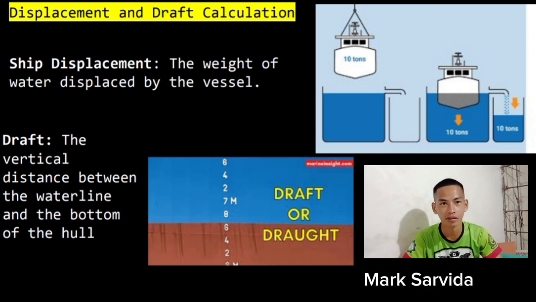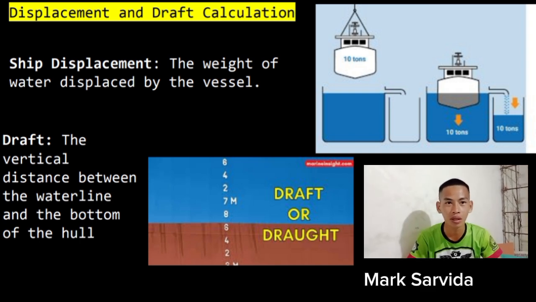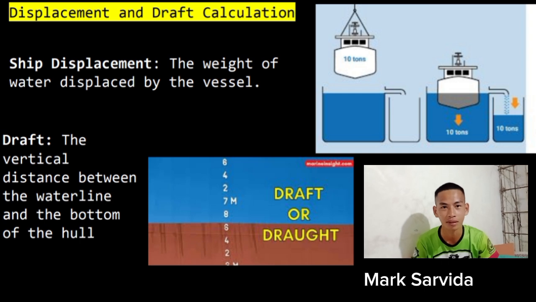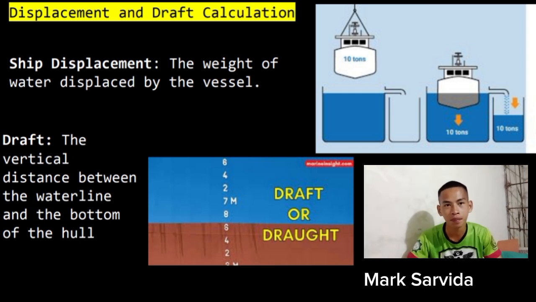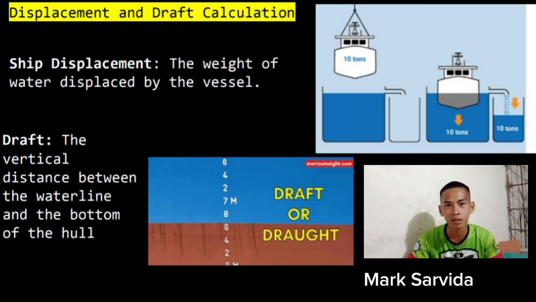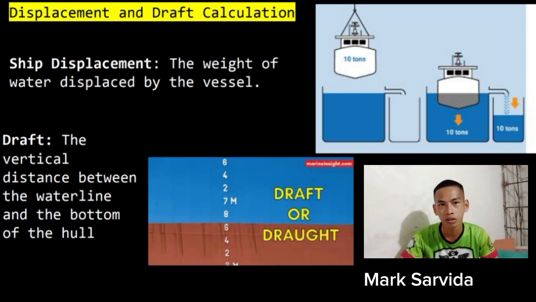Displacement and draft calculation: ship displacement is the weight of the water displaced by the vessel, and the draft is the vertical distance between the waterline and the bottom of the hull. Archimedes' principle also applies to ship draft. Draft is the shortest distance between the waterline and the bottom end of the ship's hull. When there is more cargo on the ship, the hull tends to submerge more into the water, which leads to more draft, and when cargo is less, the draft is less.